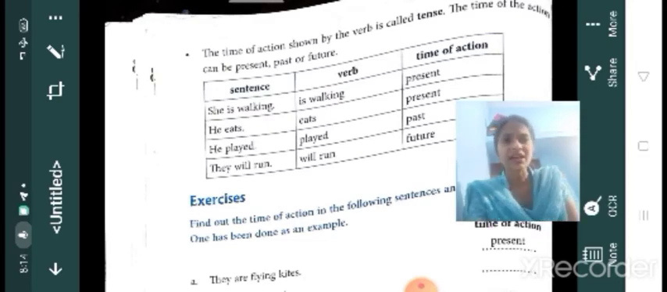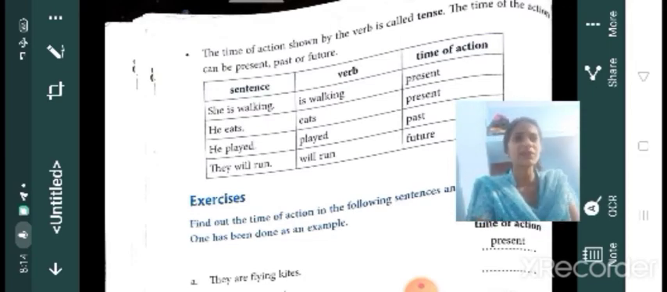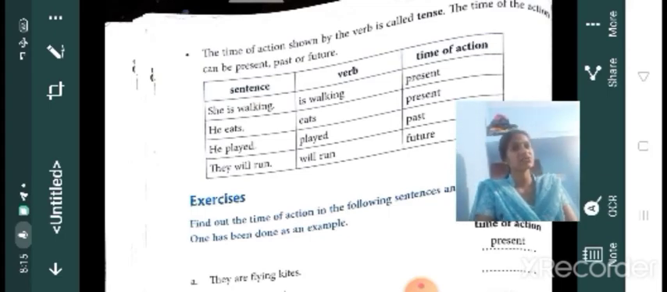Examples are also given in your textbook. Please go through that. She is walking. Here the verb is walking. Then time of action is present. He eats, time of action present. He played, played is the verb and it's past. Then they will run. Will run is the verb and time of action is future.